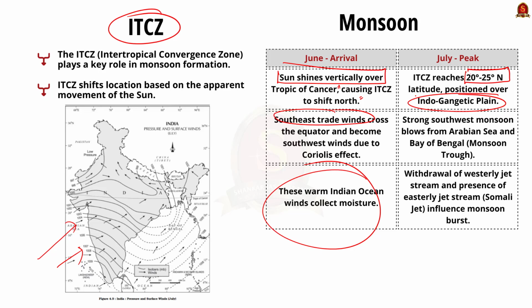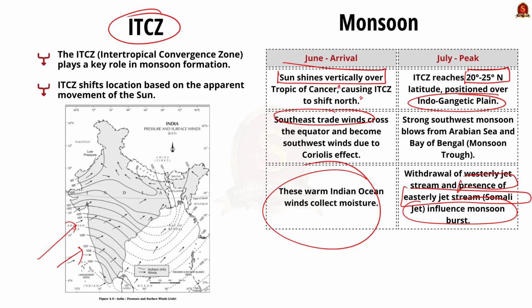The shift in the position of the ITCZ is also related to the phenomenon of withdrawal of the westerly jet stream from its position over the North Indian plain and south of the Himalayas. Also, the easterly jet stream or Somali jet sets in along the 15 degree north latitude only after the withdrawal of the western jet stream from the region. See, the eastern jet stream is held responsible for the burst of monsoon in India.